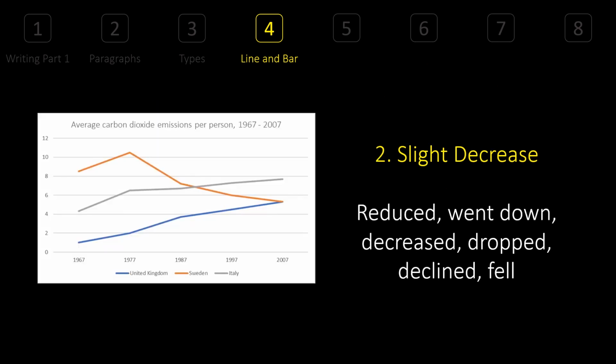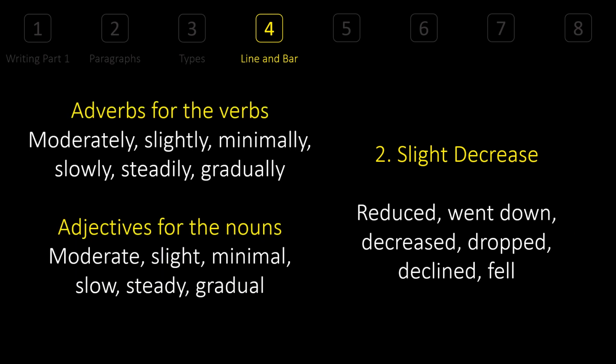Good. The second one is slight decrease. You see here, there's a slight decrease compared to this one. And this is what we call slight decrease, not sudden, slight. So you can say reduced instead of decrease, went down, decreased, dropped, declined, and fell. All of these are verbs. And if you remember, what do we use to describe verbs? Adverbs. The same adverbs you can use, the same adjectives you can use.